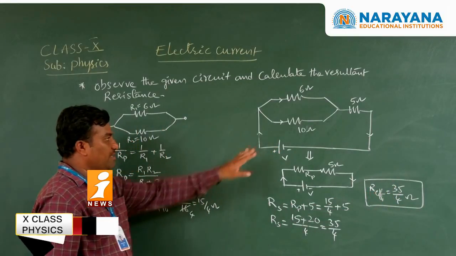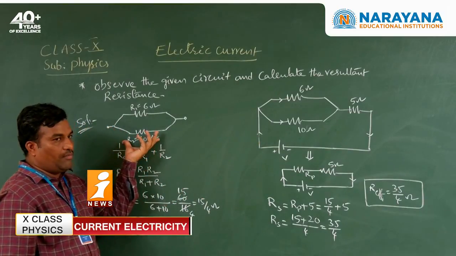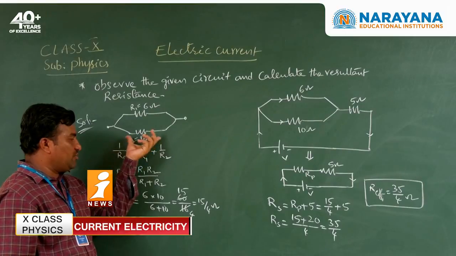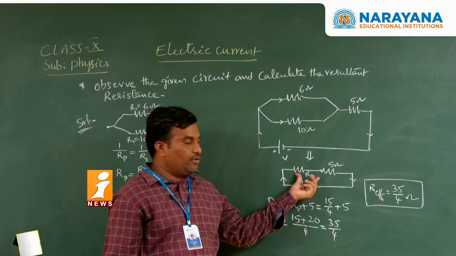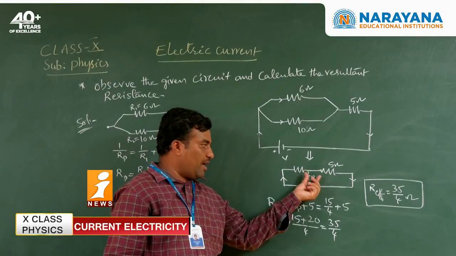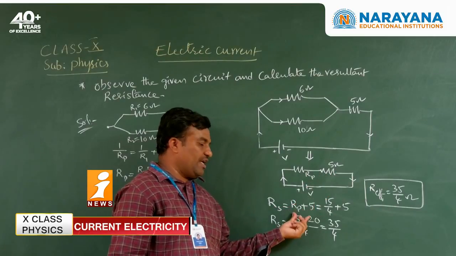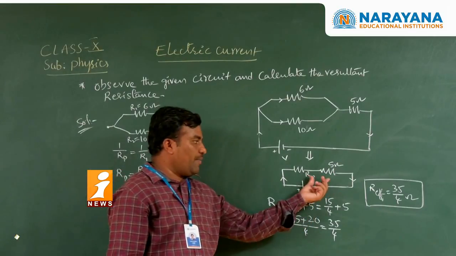So when they give this type of circuit diagram, first do the parallel combination, getting the resultant of the two parallel resistors. Then reconstruct the new circuit and see which combination these are, either series or parallel. Suppose it is series, we take the series formula. Suppose it is parallel, we take the parallel formula.